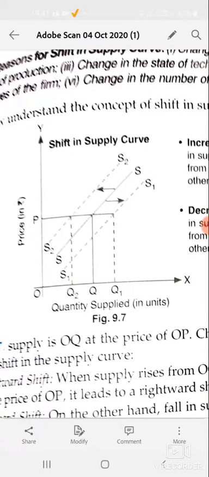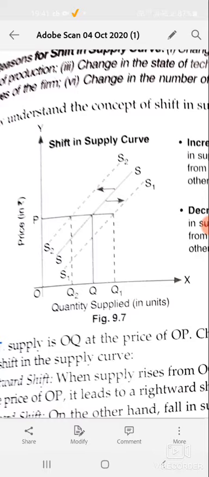OP is the price which is constant, and OQ, OQ2 and OQ1 are the quantities supplied. Initially the price was OP, and at the price OP the firm was able to supply OQ units. Now the price is the same, but supply falls to OQ2. This is called the leftward movement, or left hand side movement, or rather a leftward shift.